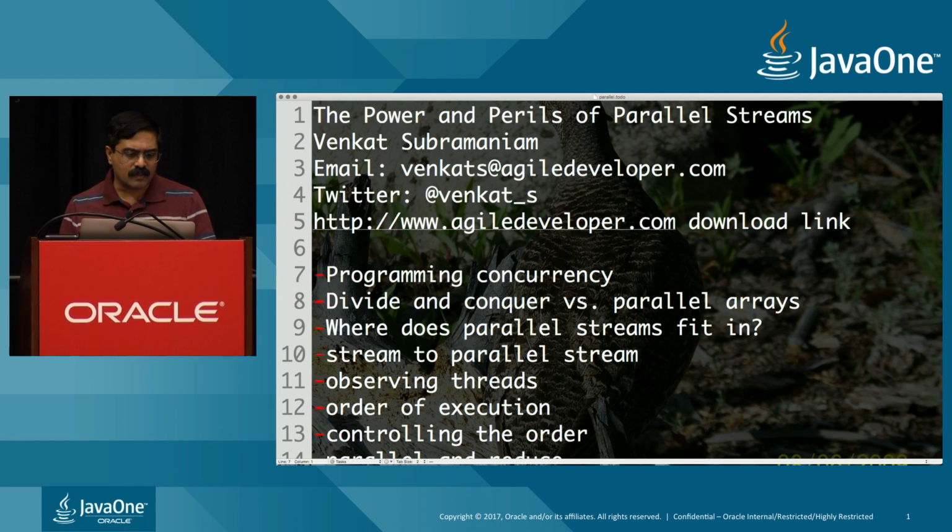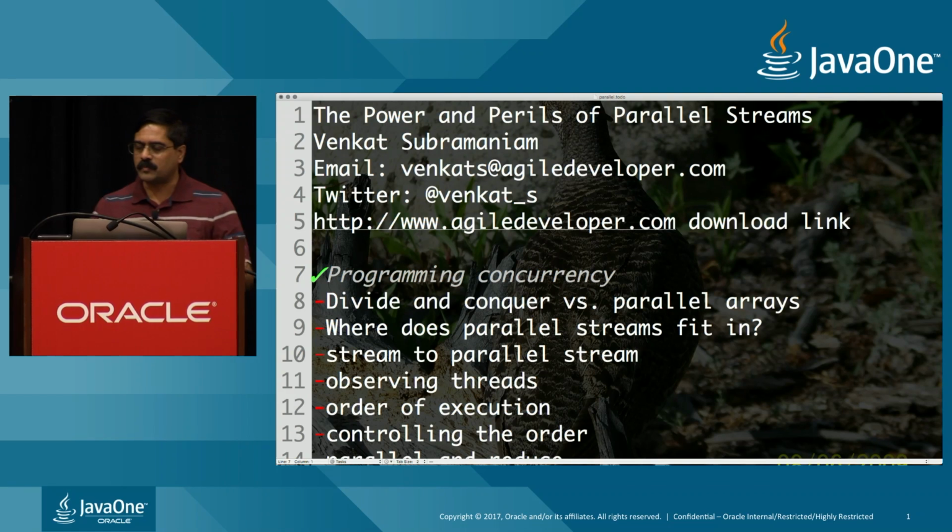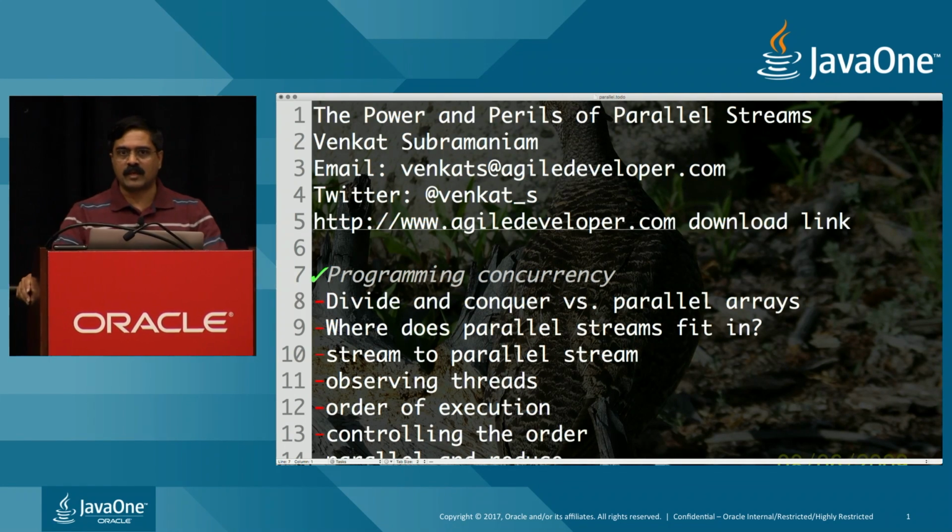So let's get started. Let's talk about programming concurrency. Programming concurrency is incredibly a very difficult thing to do. A lot of us, including myself, have started programming concurrency without fully understanding the Java memory model. And it turns out, if we don't understand the Java memory model, it's incredibly hard to get it right.